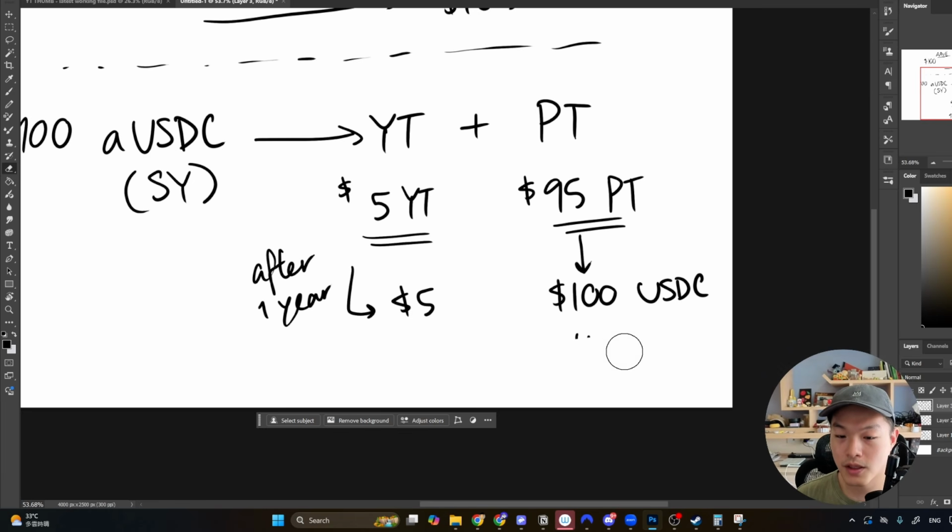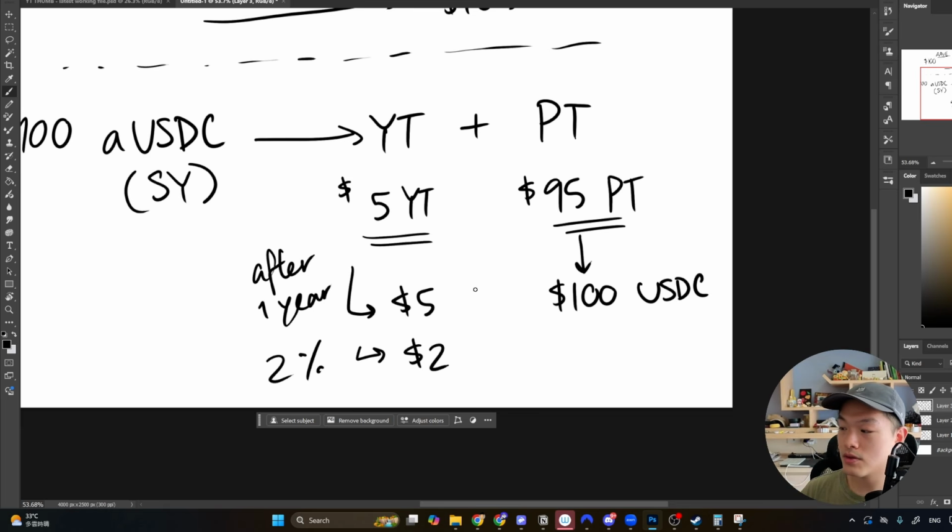And before I move on here, I want to show you the opposite scenario. Let's just say the yield drops to 2%, right? So instead of earning $5 on your initial investment, now you would earn only $2 at the end. So you would lose $3 in this scenario if you spent $5 on the YT. That's more than a 50% loss, right? So buying YT is always riskier, even though it gives you a larger potential upside.